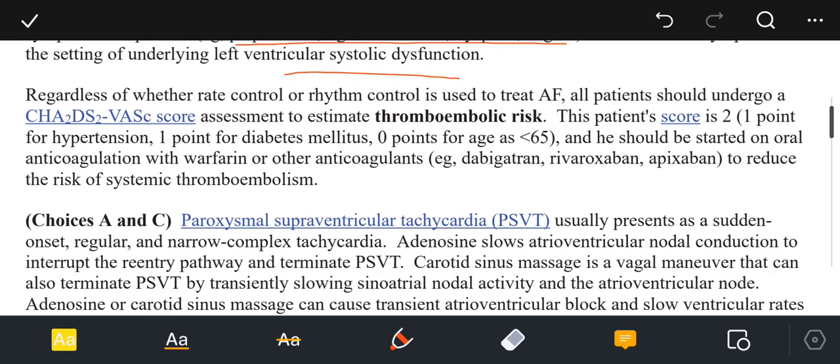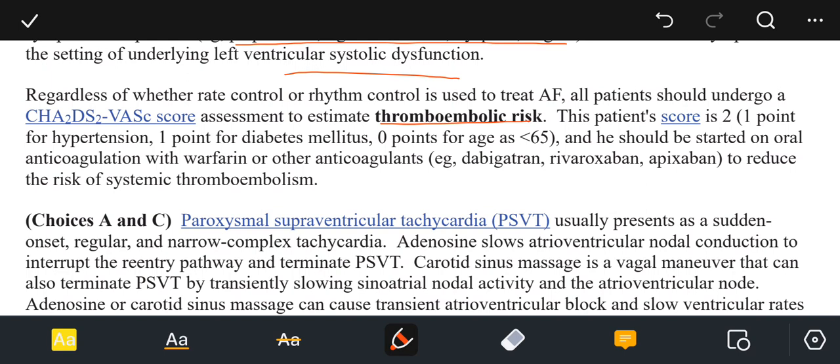Regardless of whether rate control or rhythm control is used to treat the atrial fibrillation, all patients should undergo a CHA2DS2-VASc score assessment to estimate the thromboembolic risk. Okay, so it is basically the CHADS score or CHA2DS2-VASc score. Basically, these are the scores which we use for the thromboembolic risk.